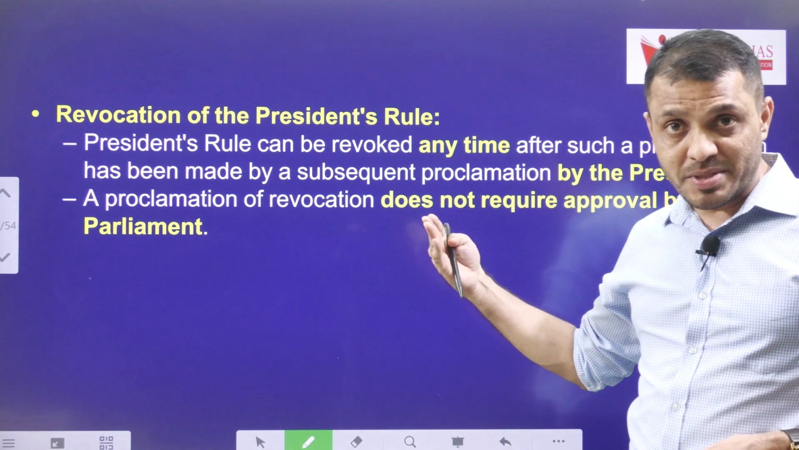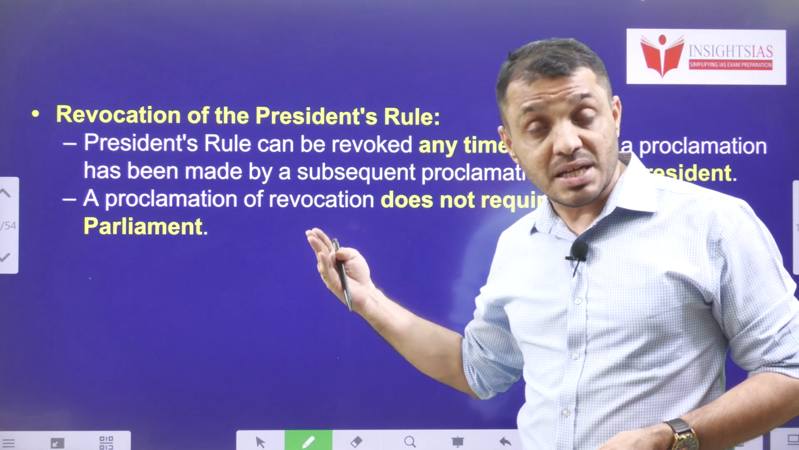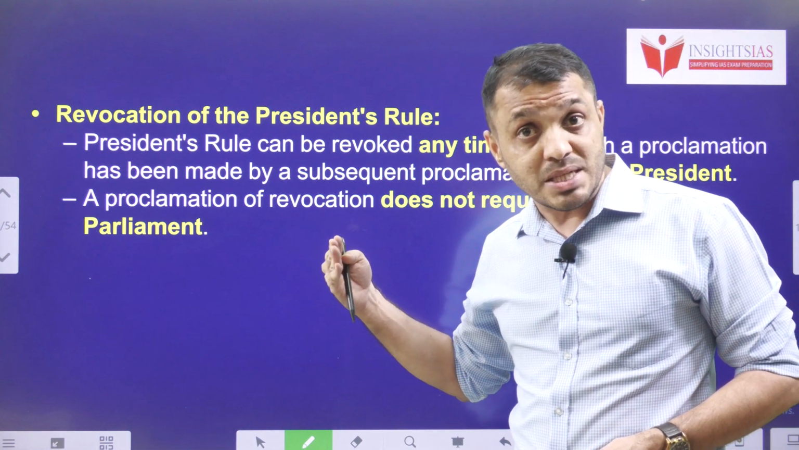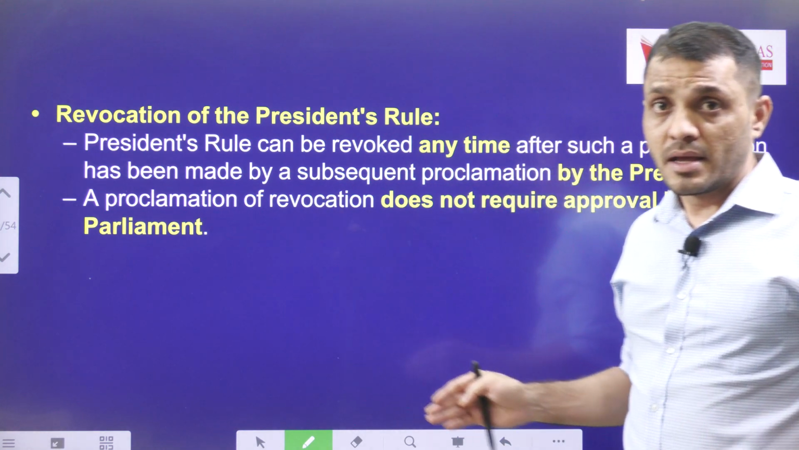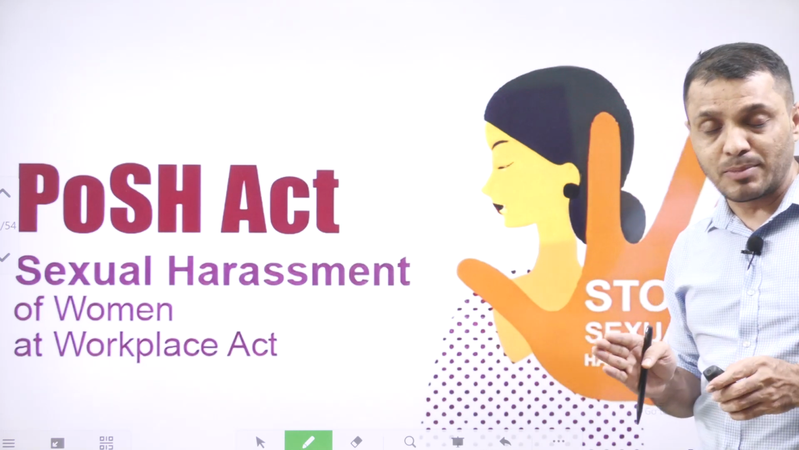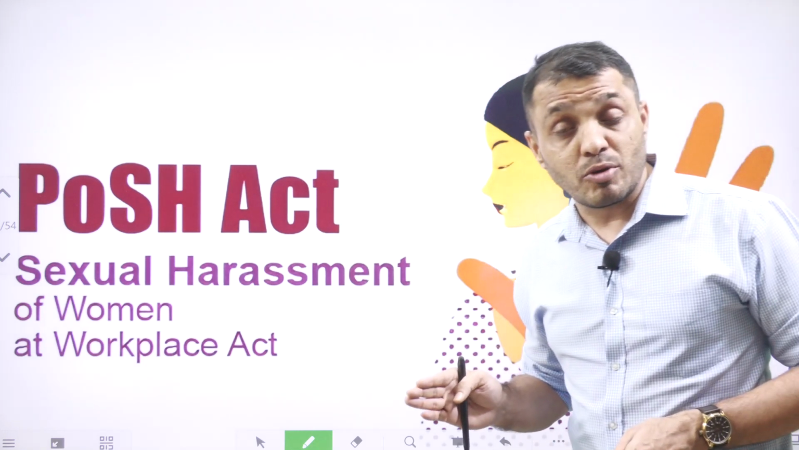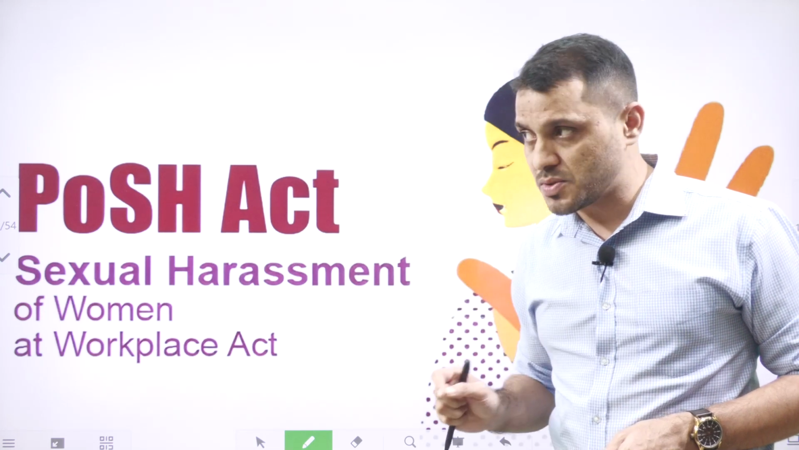Similarly, national emergency can also be removed by the President, but national emergency can be removed even by passing a resolution in the Lok Sabha, whereas that kind of provision is not required here. So the legislature has no role in removing the President rule. And one more thing, President rule comes under judicial review also.